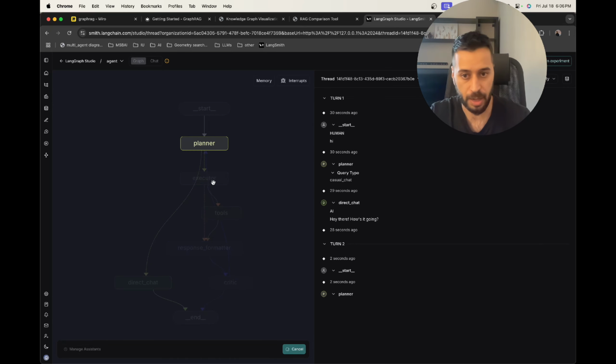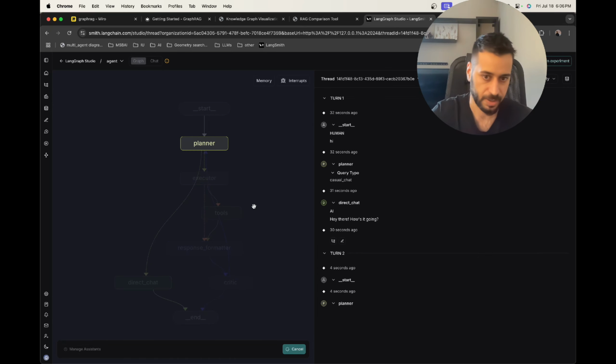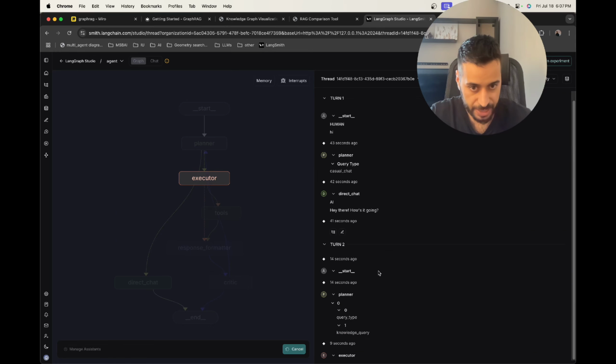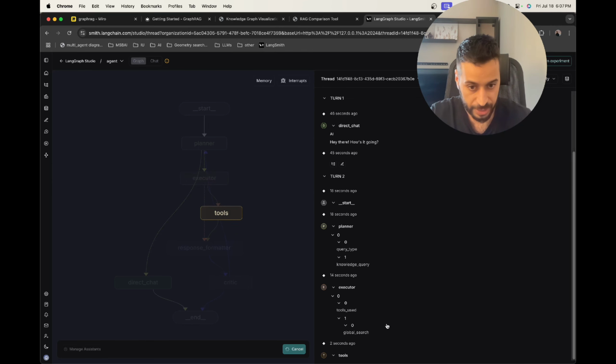So now it should actually route it to the executor and the tools. Let's see if that will happen. So now, yes, it has routed it to the executor. And now the executor should call the knowledge graph, the knowledge query. Let's actually see. Okay, so the executor actually predicted that we need to do global search.